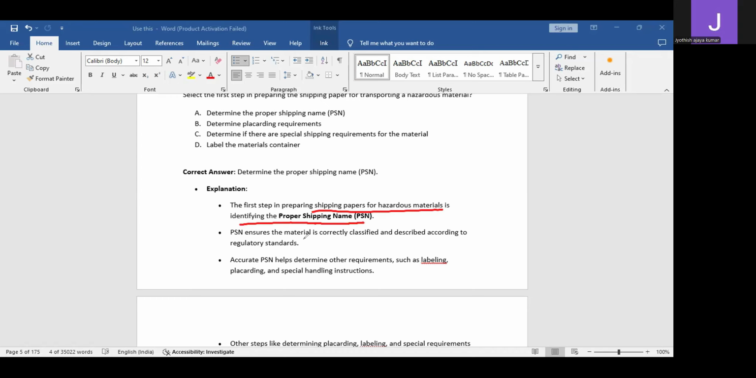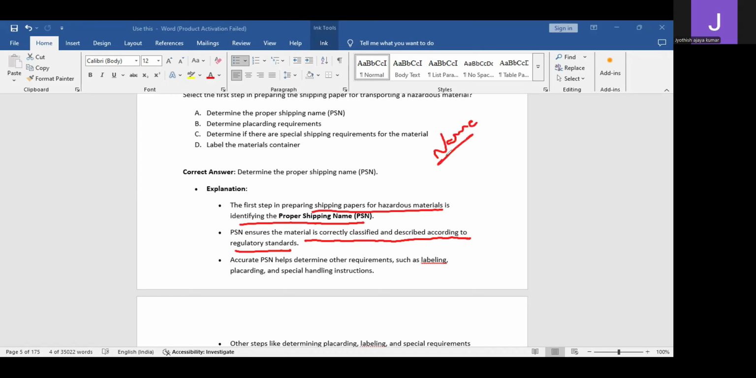So what is this proper shipping name? The proper shipping name ensures that the material is correctly classified and described according to regulatory standards. If you know the proper shipping name, you can classify the material and also describe it according to the regulatory standards. As per the standards, the name would be different.